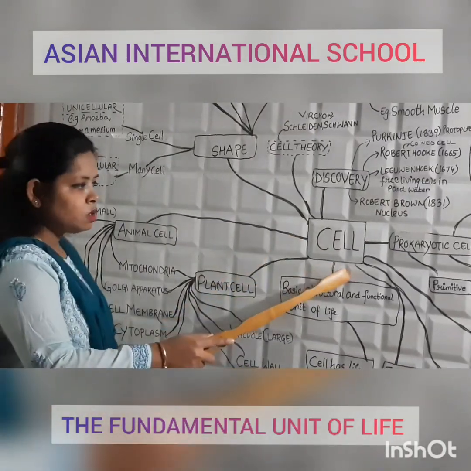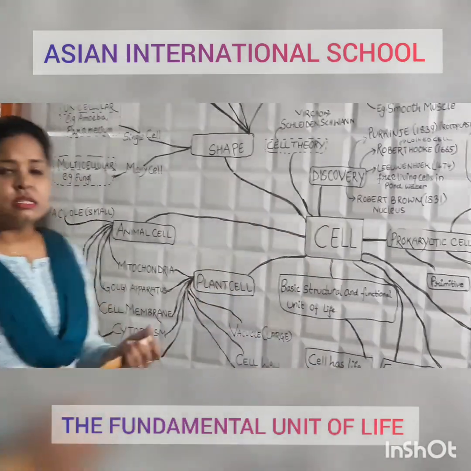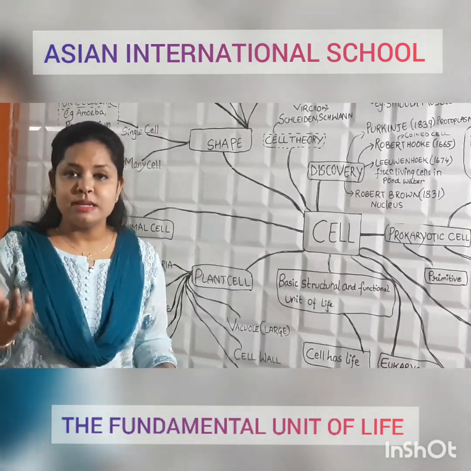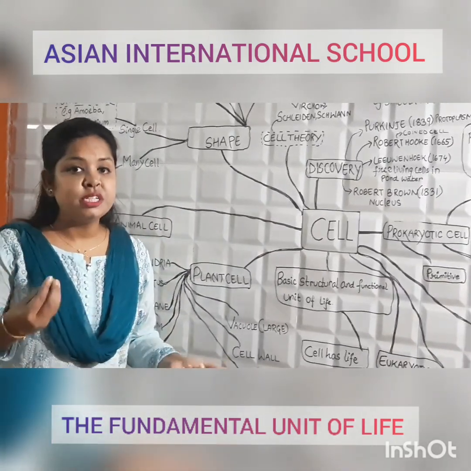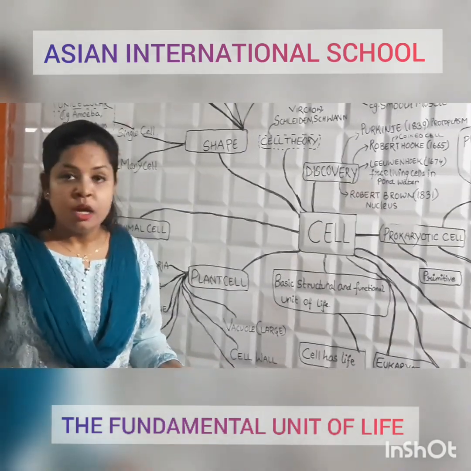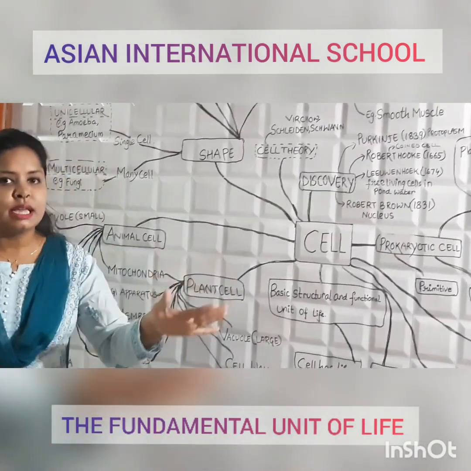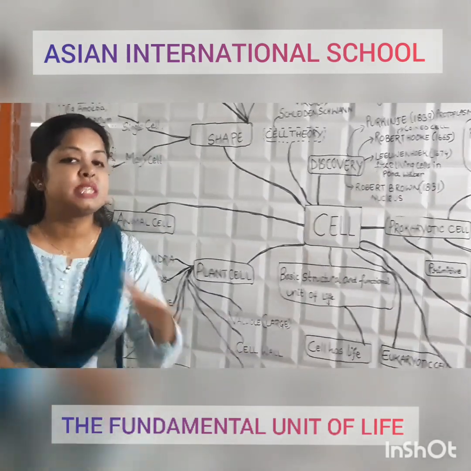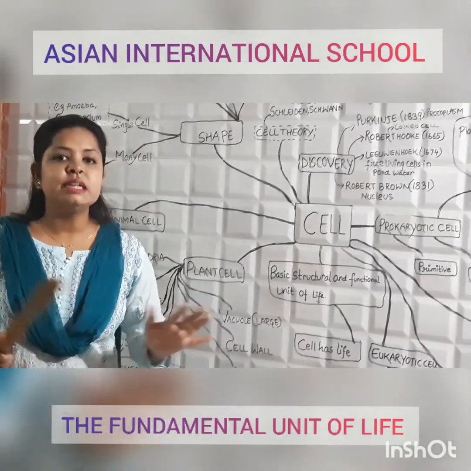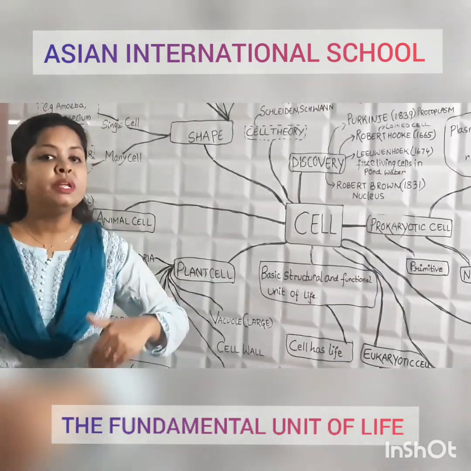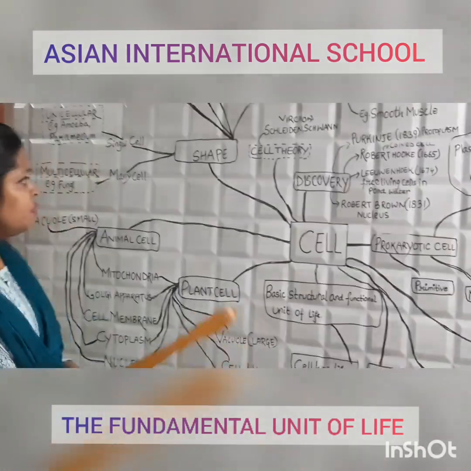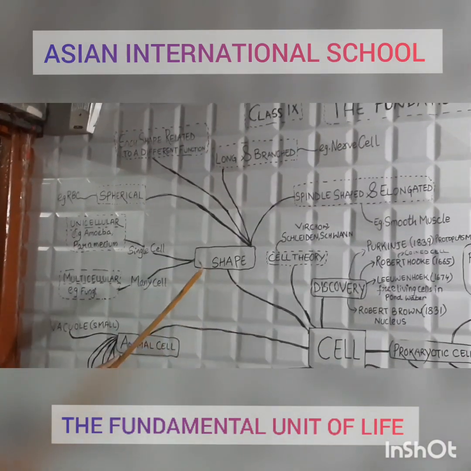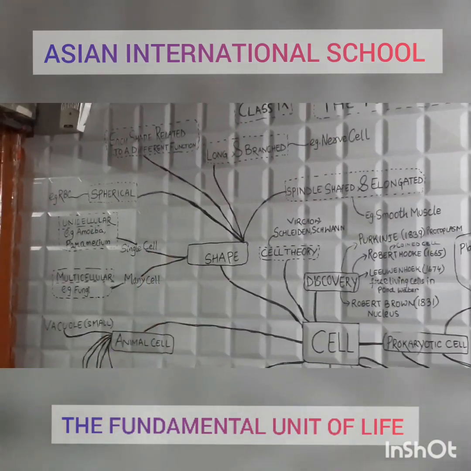When we are talking about cells, we know that each and every cell has its own shape and size, which has a specific function. It is not the case that all cells are of the same shape or the same size. No, they differ in their shape and size, and they perform different functions. We will study a little bit about it. First, we are talking about shape.